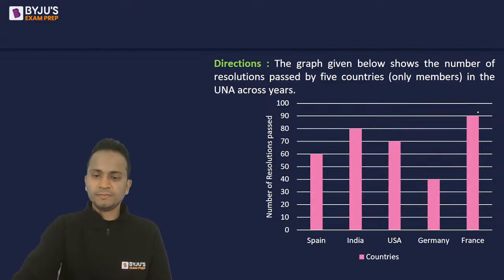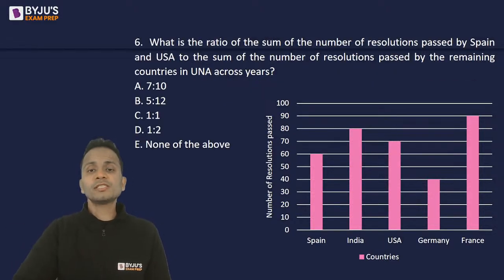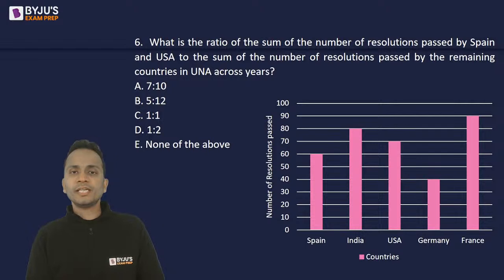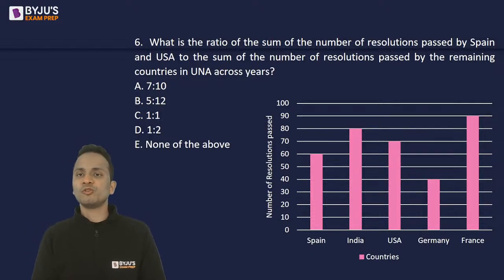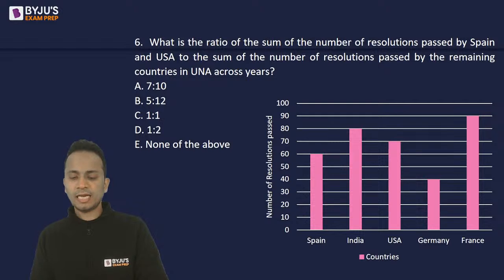All right. So the first question based on this data is, what is the ratio of the sum of the number of resolutions passed by Spain and USA to the sum of the number of resolutions passed by the remaining countries in UNA across years? Very simple question. Quickly have a look at this and give me an answer.